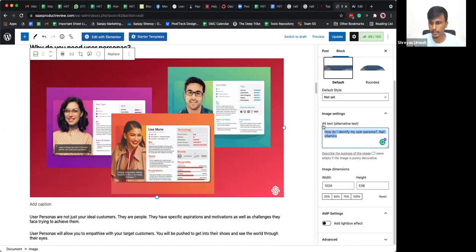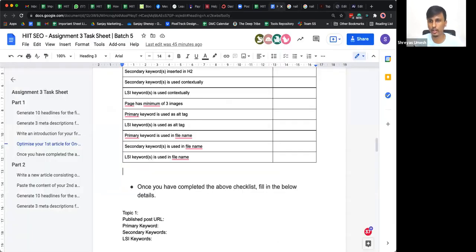All right. Yes, Anmol, you can give two alt texts for a particular image. Is that clear, guys? Have you understood how to use alt text, how to use your keywords in your alt text?